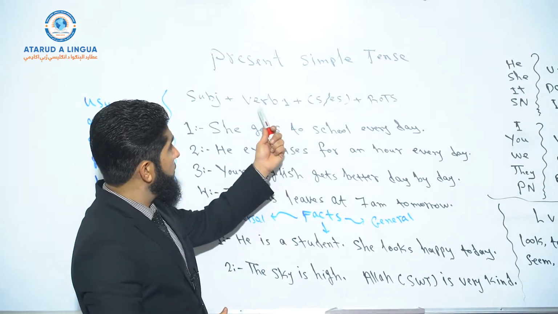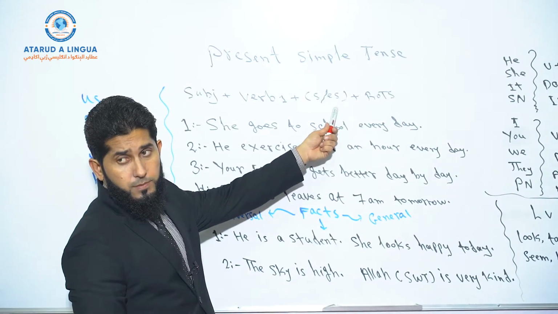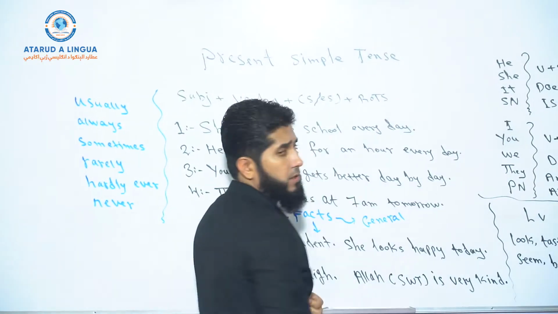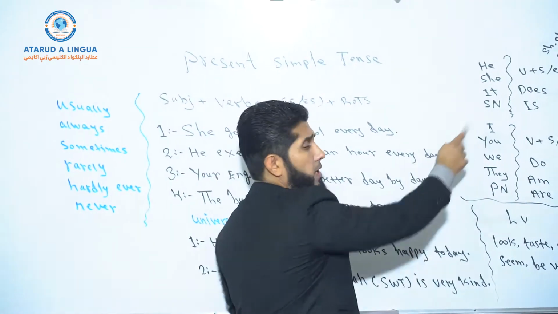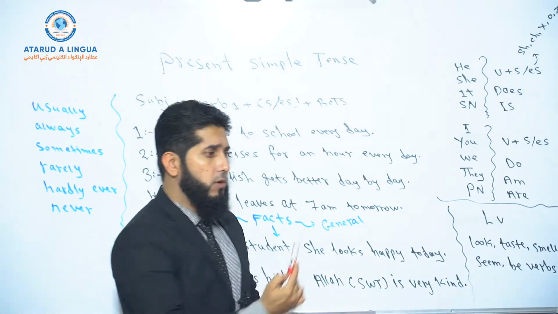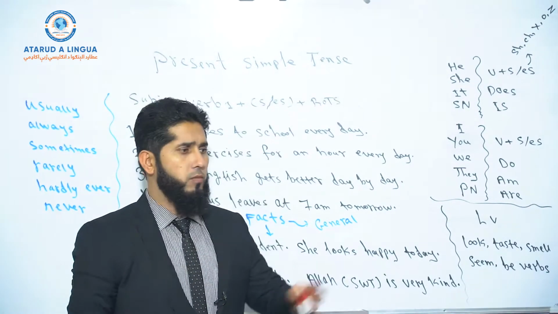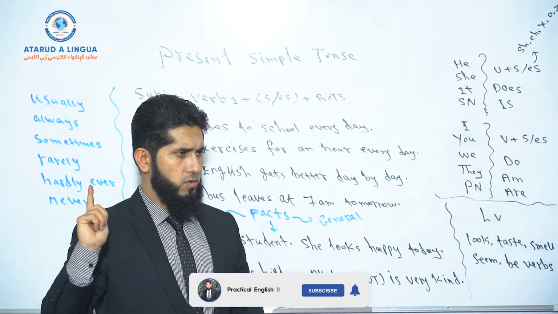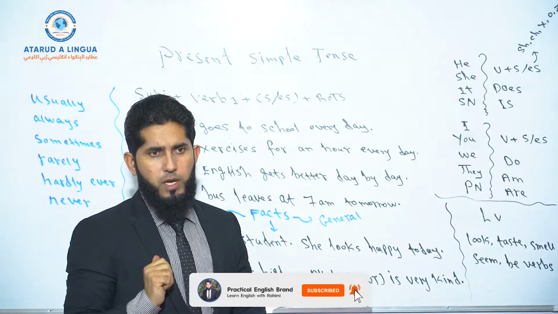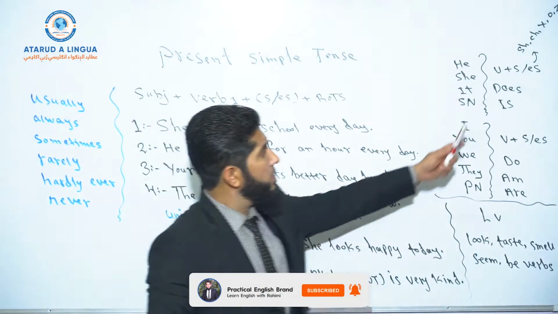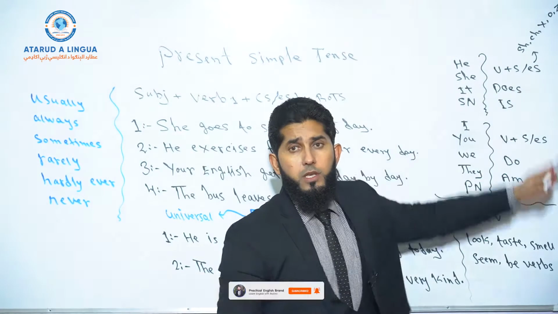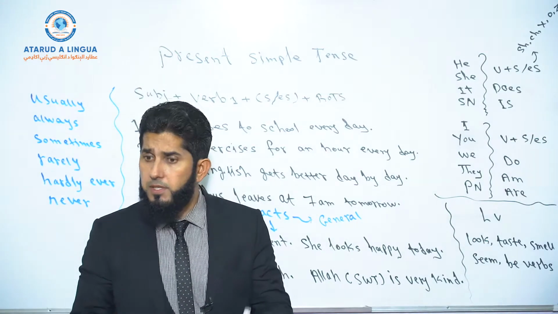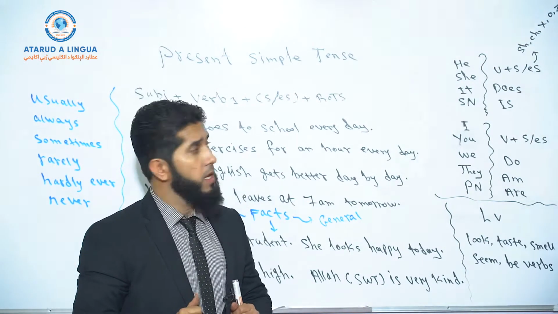Now if your subject is he, she, it, or a singular noun, like Ahmad, Mahmoud, the boy, the girl, just one person or one thing, then the verb takes s or es in affirmative sentences. In what kind of sentences? In positive or affirmative sentences.